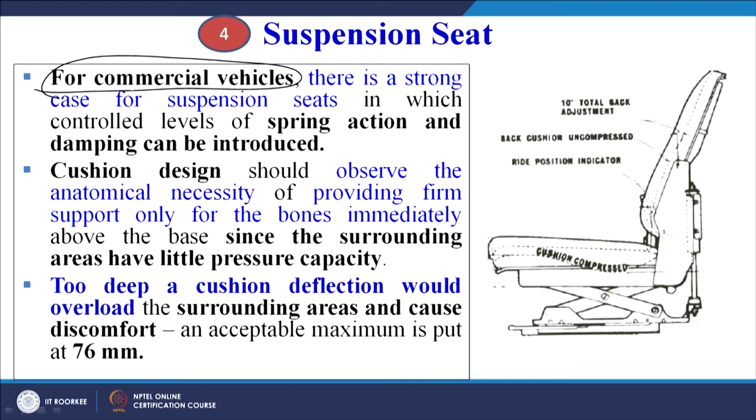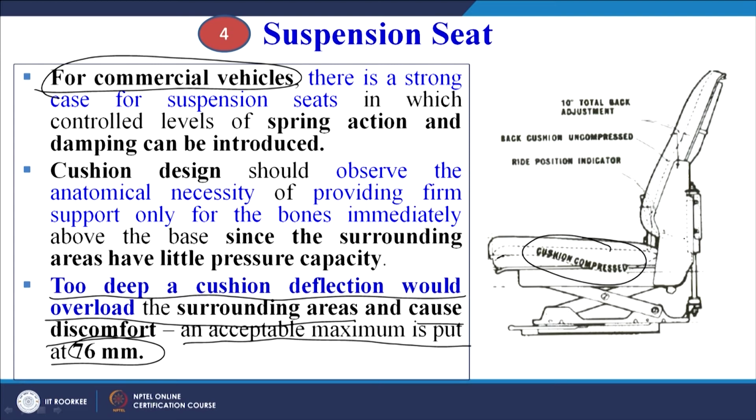Too deep a cushion deflection would overload the surrounding areas and cause discomfort. So there is a recommendation: an acceptable maximum is put at 76 millimeter. So too much cushion deflection is also not advisable. We can see this is the cushion compressed position, which is shown with the help of an arrow. This is the back cushion uncompressed. So we can see that there are standard guidelines. This is a 10-degree total back adjustment which is possible for this type of seat.